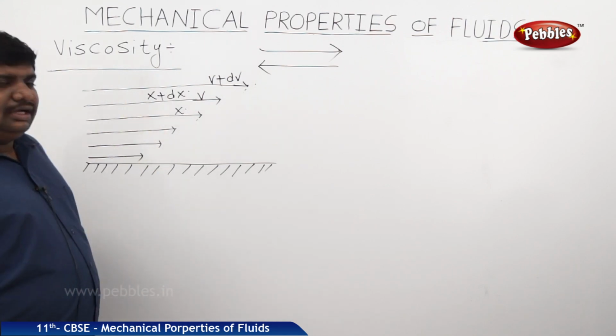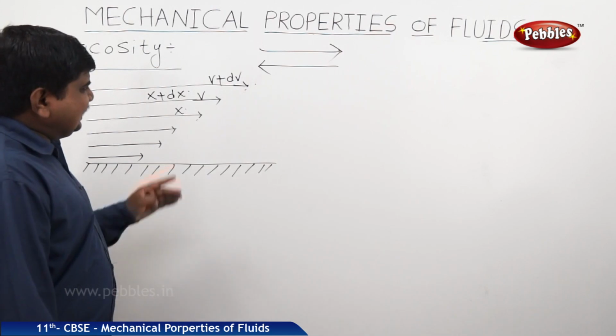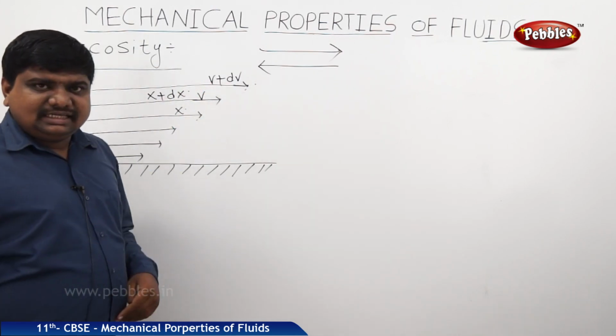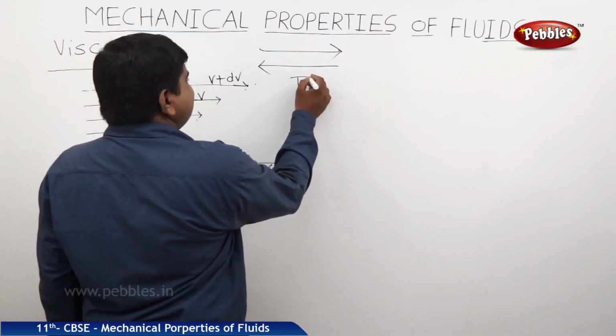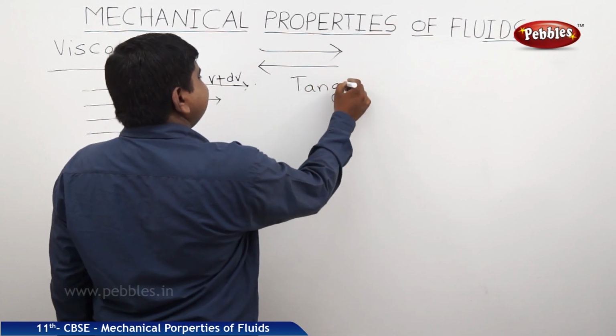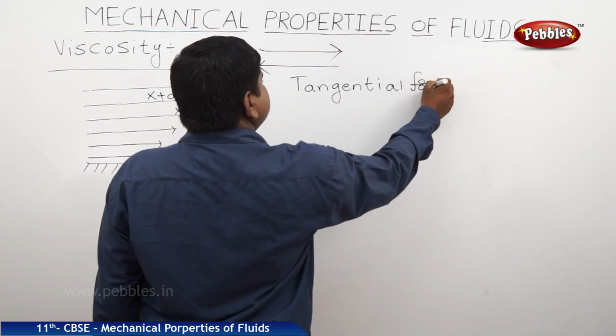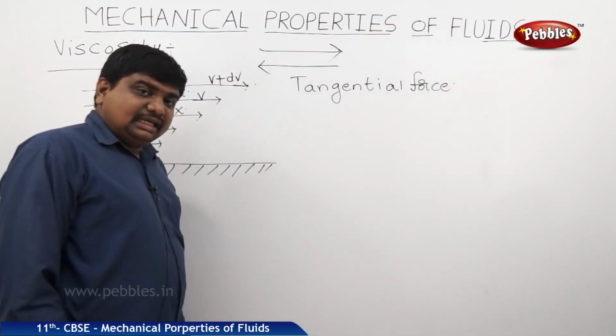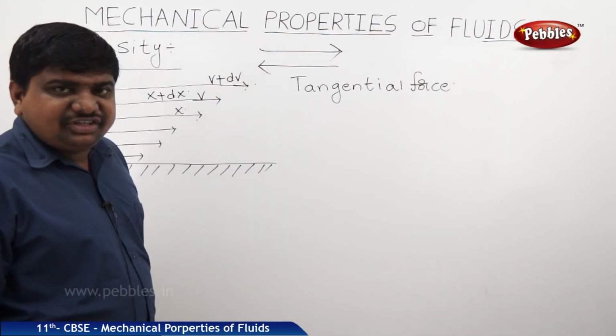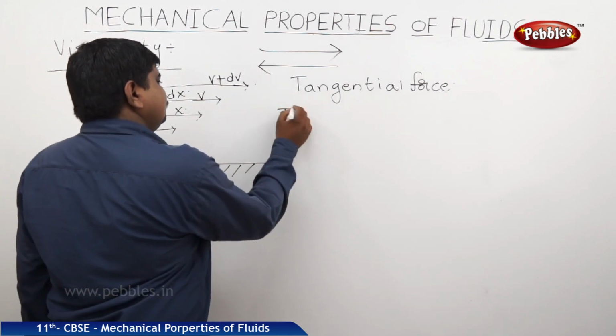So now there is a force acting between these two layers. This force is called tangential force. In other words, it is said to be tangential viscous force.